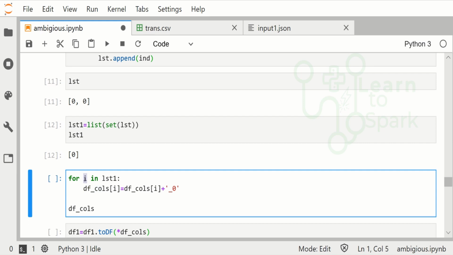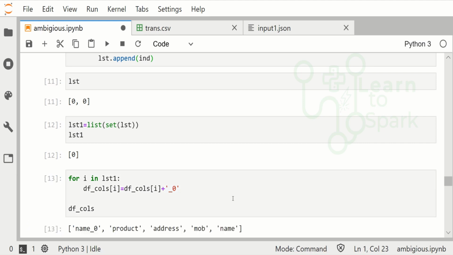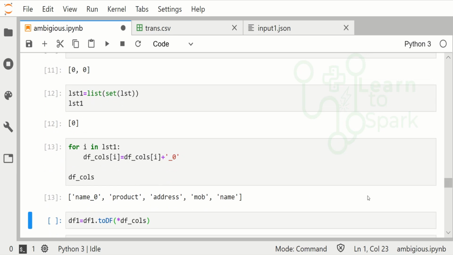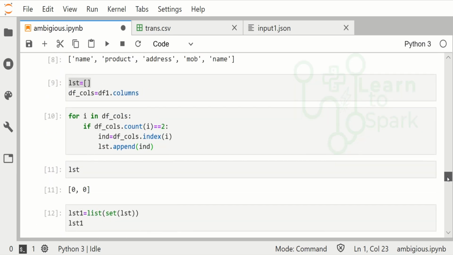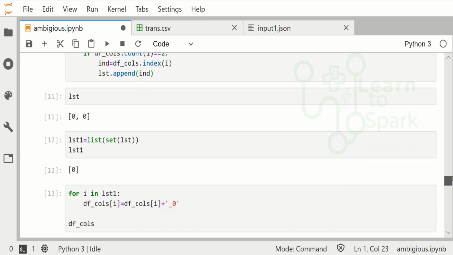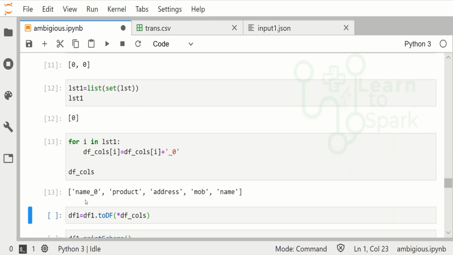Here our i will be 0, and in position 0, I am going to update the column name by appending _0 to the column name. So let me run this and show you. By this way you can observe that my previous column names were name, product, age, mobile and name, and the new column name list has name_0, and here we don't find any ambiguity in column names.